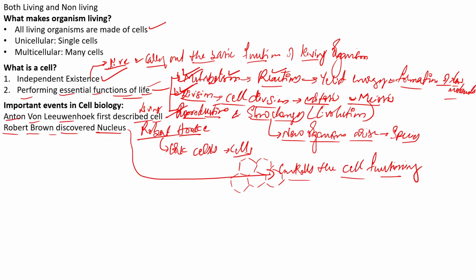Now there is also one more event in cell biology, that is the invention of the electron microscope.